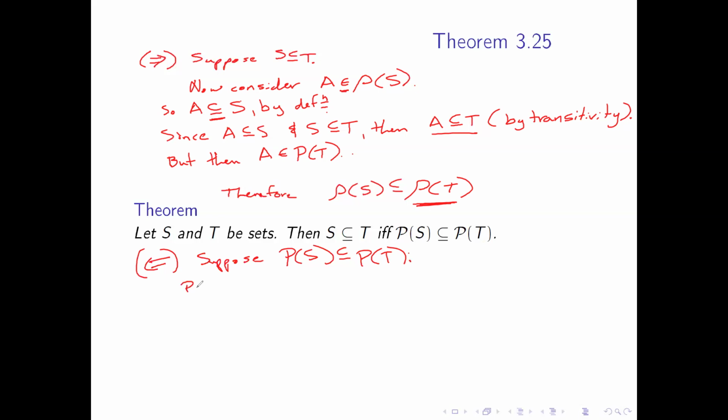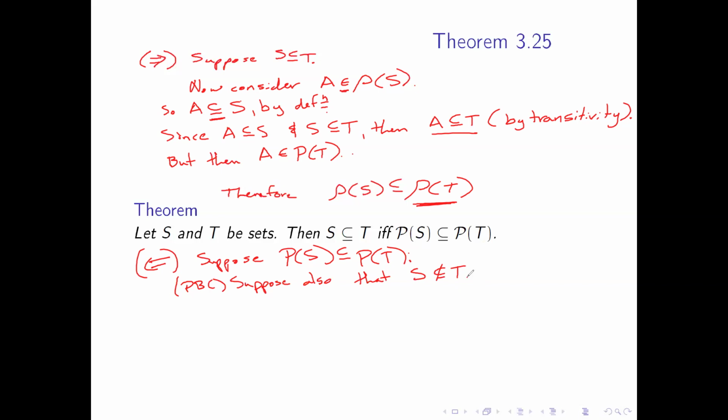Now to do a proof by contradiction, suppose also that S is not a subset of T. So I'm just saying, let's suppose it's not a subset. Because remember, if this is true, it should imply that the other side is true. But if I'm looking at the contradiction situation, which is the only situation that would break our if-then statement.